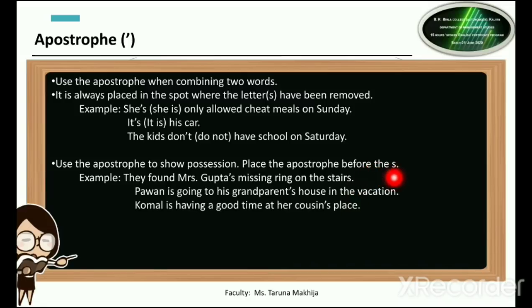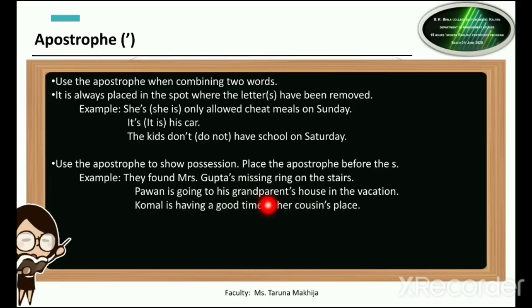Before the letter S. So they found Mrs. Gupta's missing ring on the stairs. So Mrs. Gupta is the word, and then we give the apostrophe, we write the letter S, because the ring belongs to whom? It belongs to Mrs. Gupta. So we have shown possession कि ये Mrs. Gupta की ring थी. Pavan is going to his grandparents' house. Where is Pavan going? He is going to his grandparents' house.